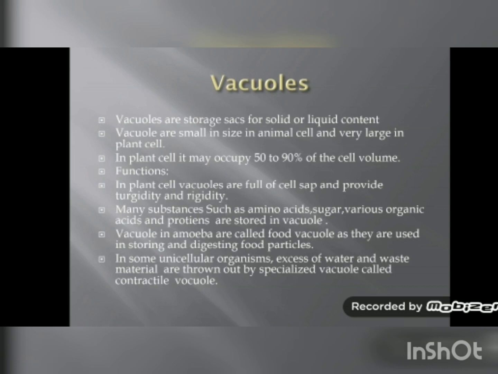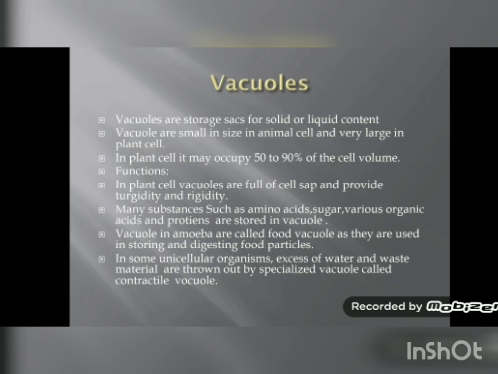And rigidity means the plant cell cannot change its shape easily because of this vacuole. Many substances such as amino acids, sugar, various organic acids and proteins are stored in vacuole. So vacuole also works as storage sacs in the cell, and it stores so many substances which are manufactured in the cell.